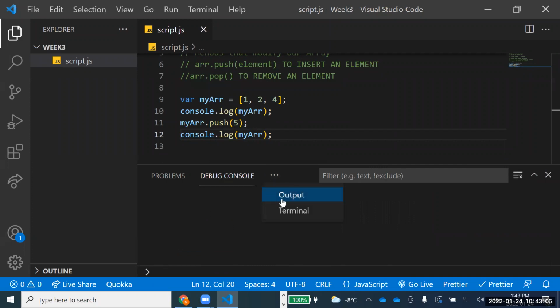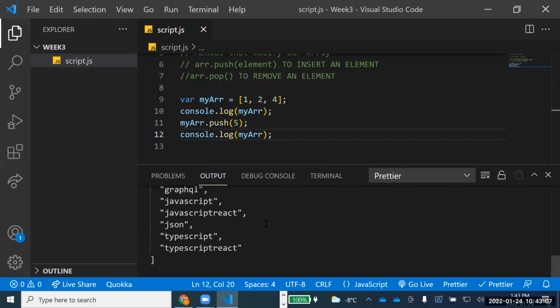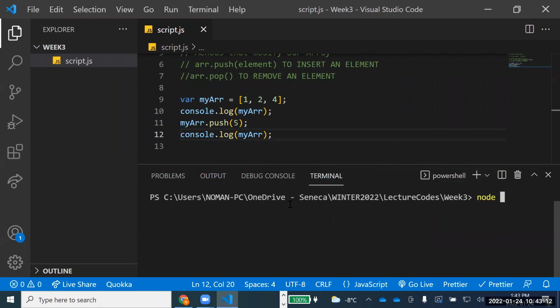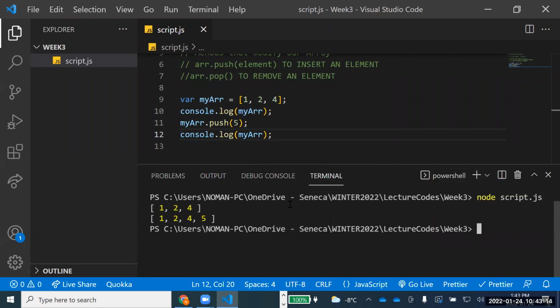Node script.js. Now you see here that it has inserted at the back.